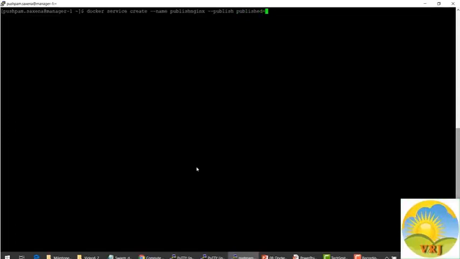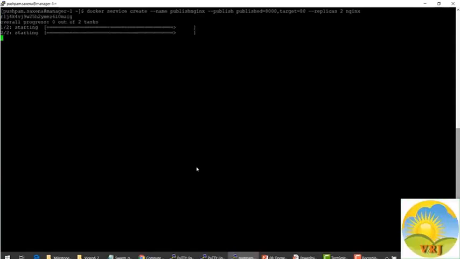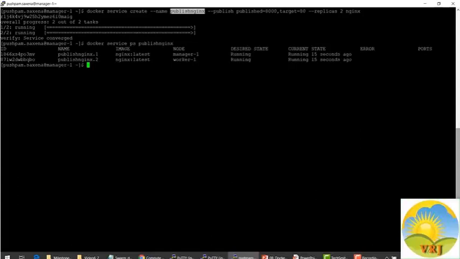8000 and the target would be 80. Okay, we want 2 replicas for this one and running the latest image of Nginx. Okay. So docker service ps publish Nginx.